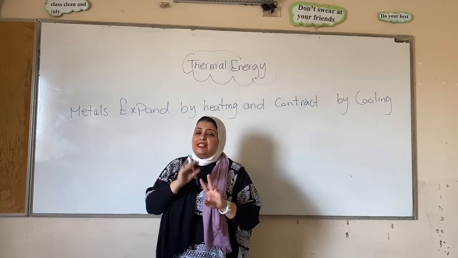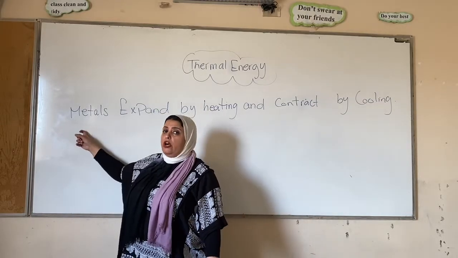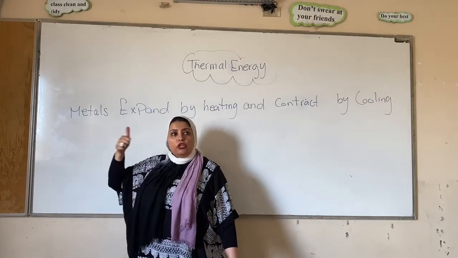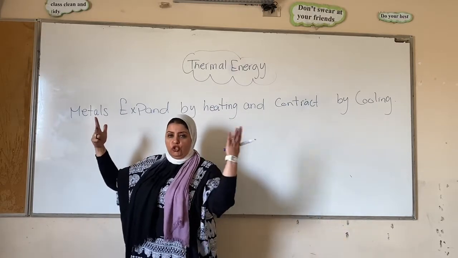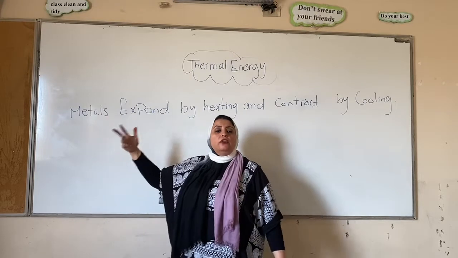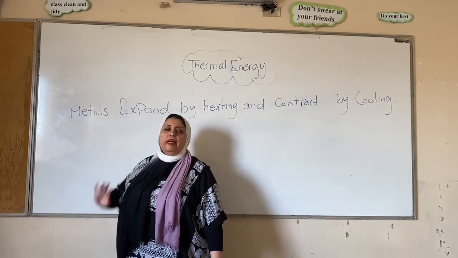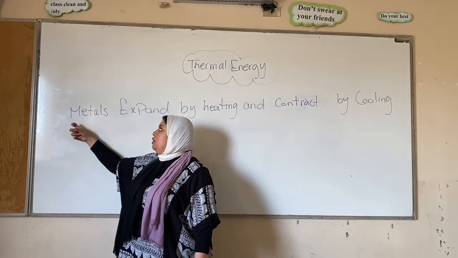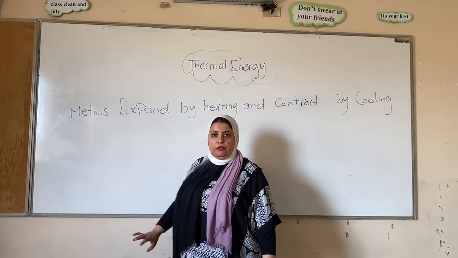And each group has its own properties. The group of metals, those are elements which are good conductors of heat, good conductors of electricity, have luster, shiny elements, and they are malleable and ductile, and they have a high melting point. Those are the properties for any element that belongs to the group of metals.